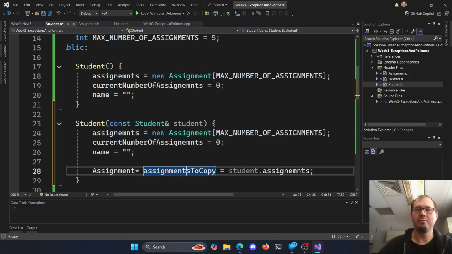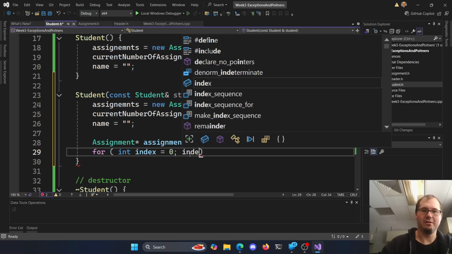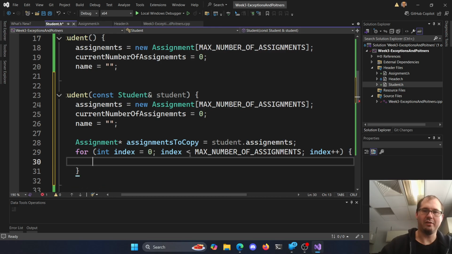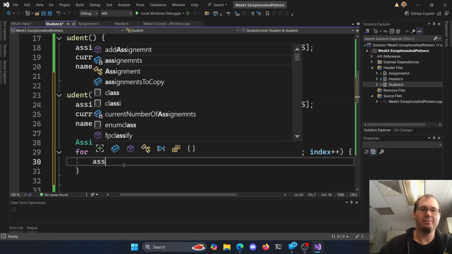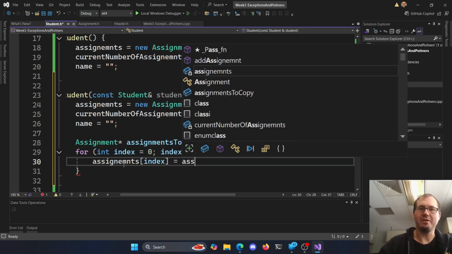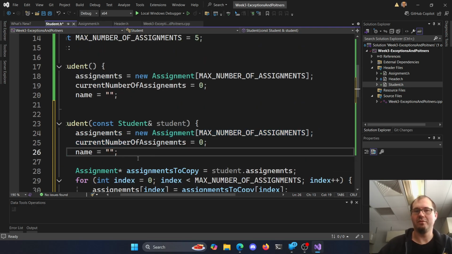Assignment. So an assignment pointer, we're going to call it assignments to copy, will equal this one. So we're going to start looping through their assignments here, right? So then I can say for index is 0, index is less than my max number of assignments, index plus plus, and then we'll take my array and assign it the value from their array, right? So my assignments at the index will equal the assignments to copy at the index. Right? Go through, take theirs, copy it to mine, take theirs, copy it to mine. So this is how I can make a copy of those values here.